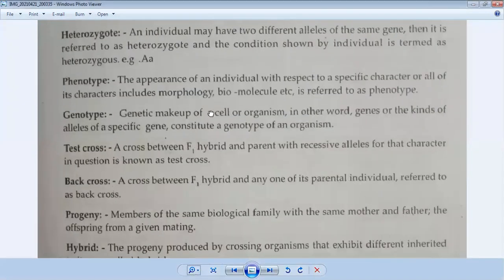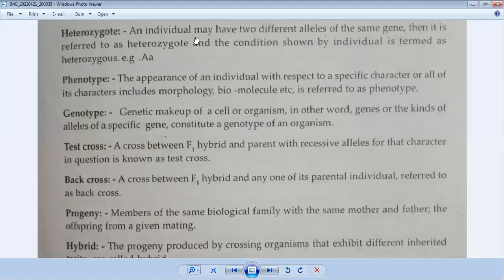Now let's talk about the heterozygote. An individual may have two different alleles of the same gene, then it is referred to as a heterozygote, and that condition shown by the individual is termed a heterozygous individual.